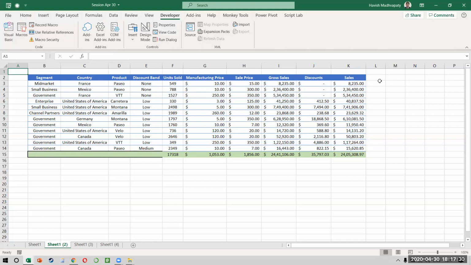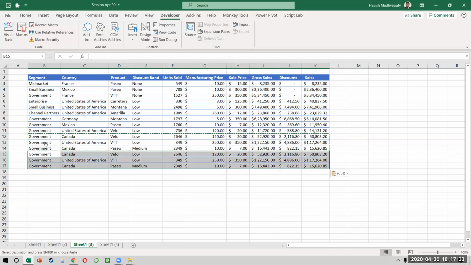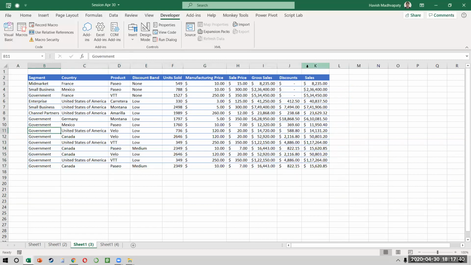All right. What do you think? Will it work if I add some rows? Can anybody answer this question? If on another sheet I've added some rows, do you think the macro will work or will it not work? What do you think? Okay. So Abhinav says it won't work. What about the others? Because the cell address has changed?